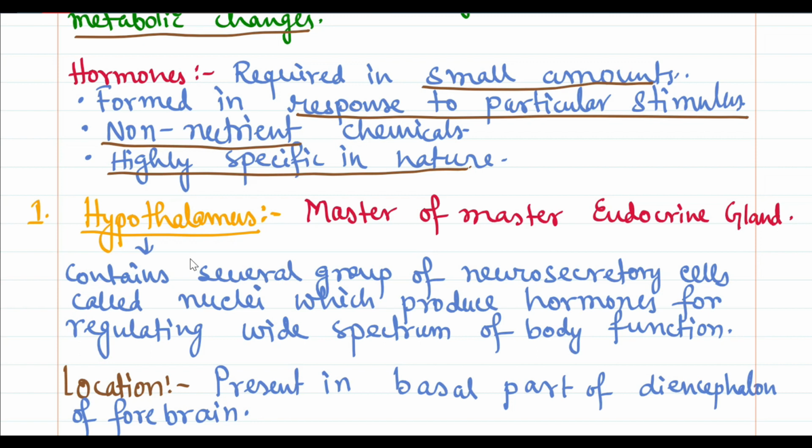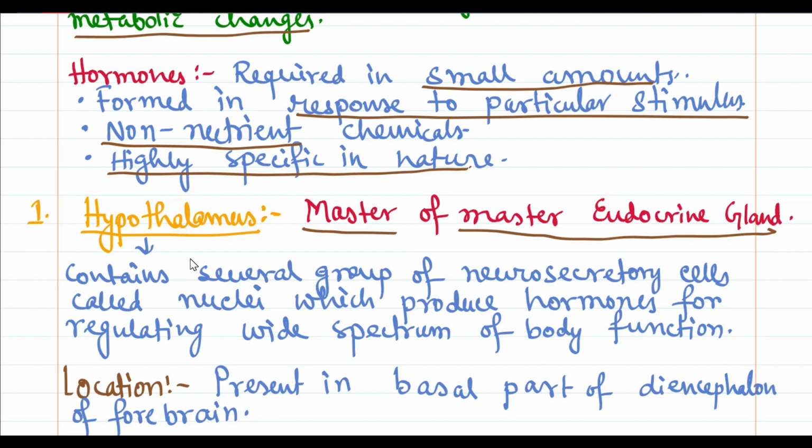So coming to the first gland, which is a very important gland, it is called the hypothalamus. A very important point is that it is the master of master endocrine glands. Why is it called so? Because it controls the other endocrine glands and also controls the entire endocrine system of our body. It is like a king in a village that controls the entire village, and the other endocrine glands except the hypothalamus are like the ministers and various officials of the king's dynasty, which always take decisions from the king and work according to it.